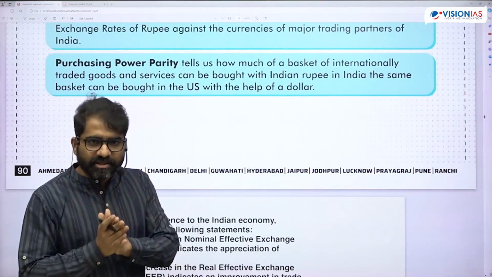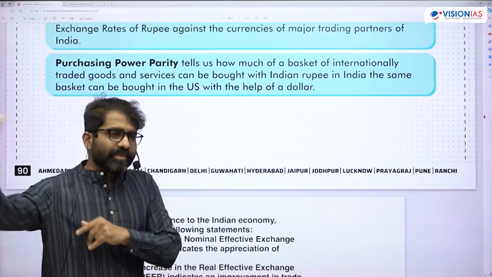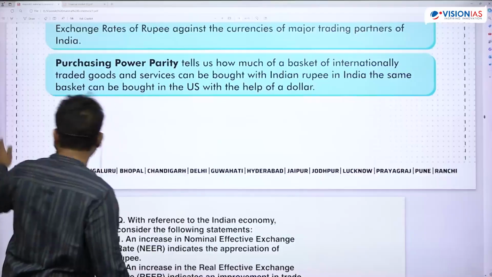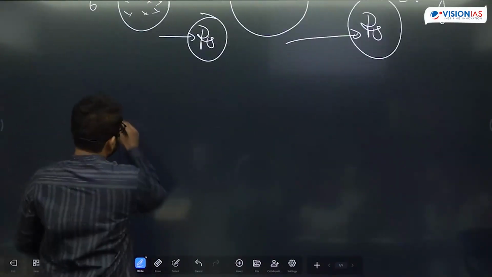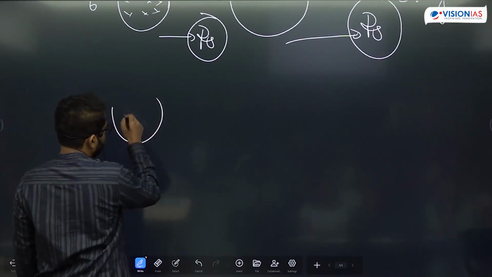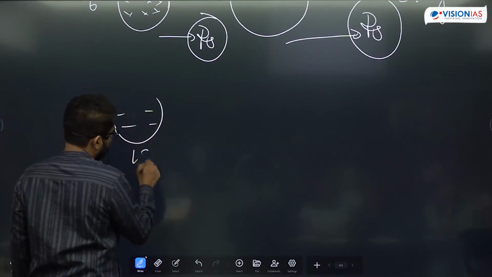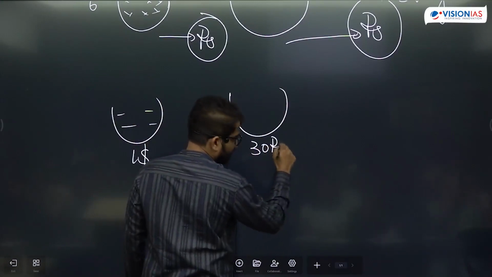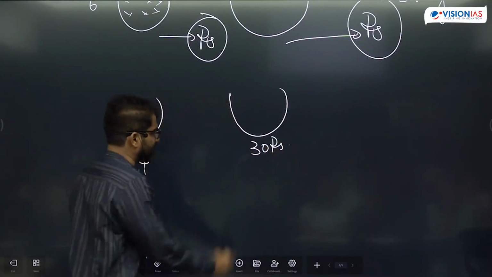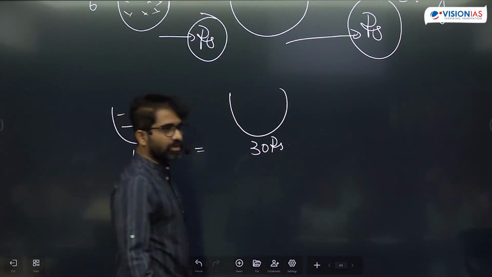Okay, so when I use the word purchasing power parity exchange rate, you're taking a basket of commodities. This basket of commodities, you're making a comparison in two different countries. So a basket of commodities which I'm getting for $1 in US, the same basket of commodities, if I'm getting it for 30 rupees in India, it means my PPP exchange rate is $1 is equal to 30.